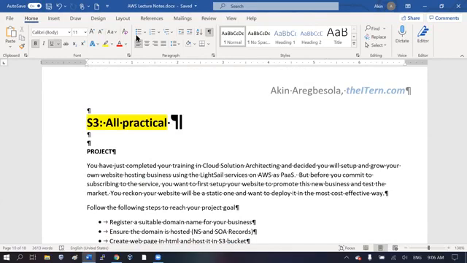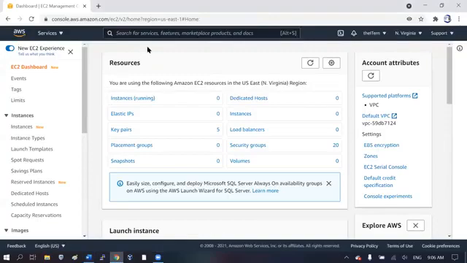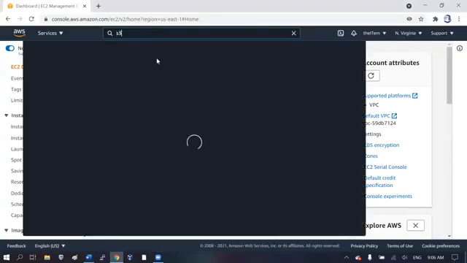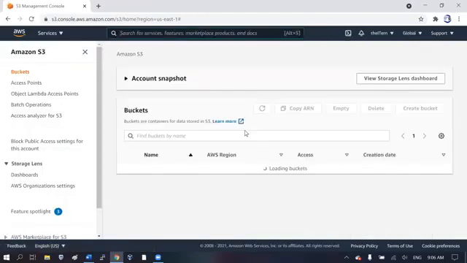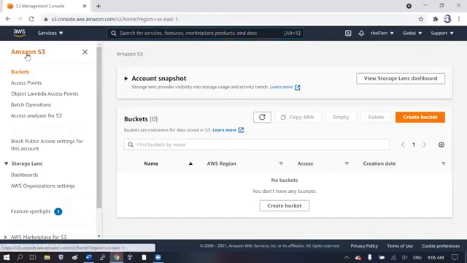All right, so we'll come to cloud and we'll say S3. Amazon S3. What's the meaning of S3? We talked about different levels of storages. We practically covered them all, but we have not taken a detailed look at S3.